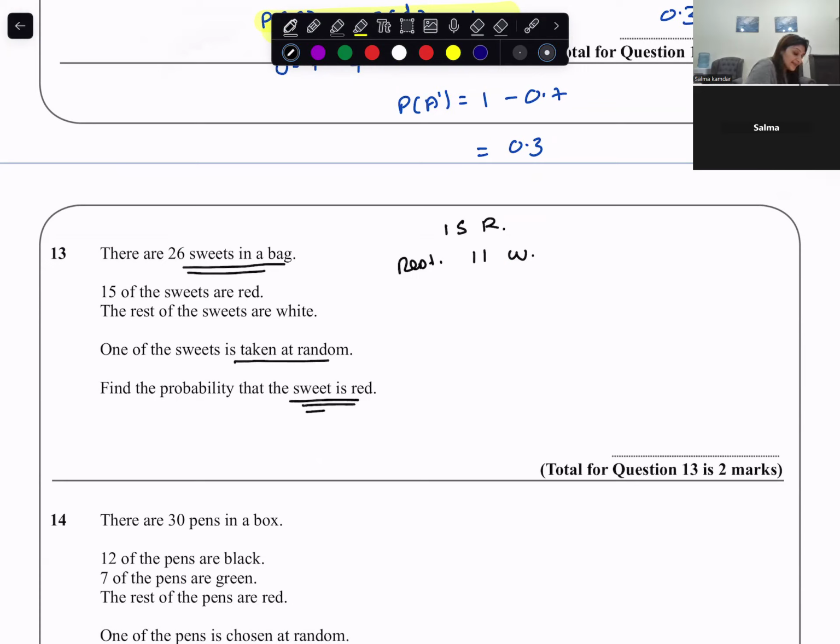Find the probability that the sweet is red. The chances of red coming is 15 out of the total number of sweets. So 15 divided by 26 is 0.576 chances that the sweet is red.